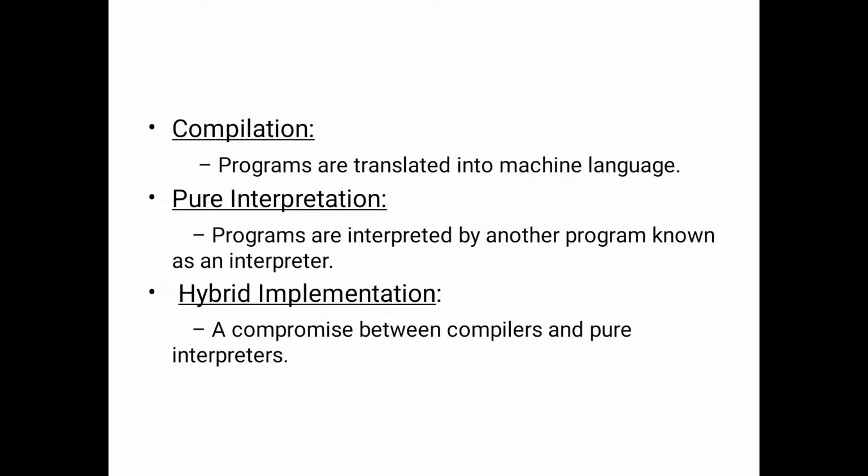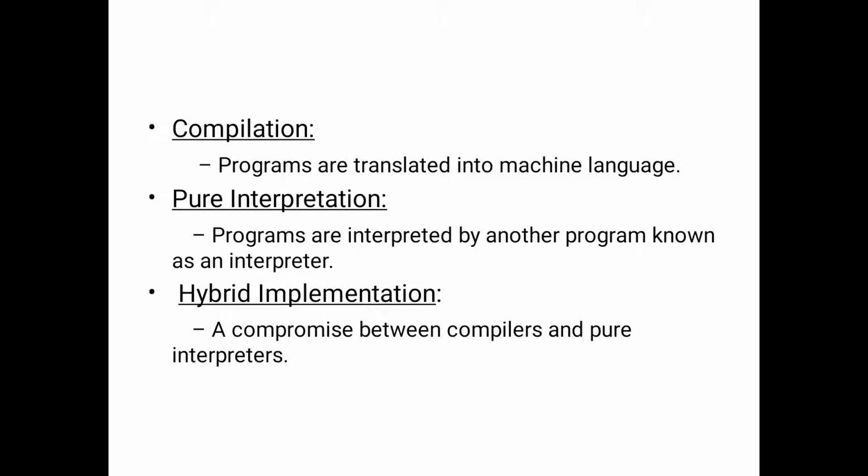Coming to the high level languages, we use an interpreter. See, the first one is compilation, which means we have to compile the program. First we write the program, and after that we have to compile it. Compile means finding what the errors in the program are. We have to rectify the errors, and after that the program will be error free.